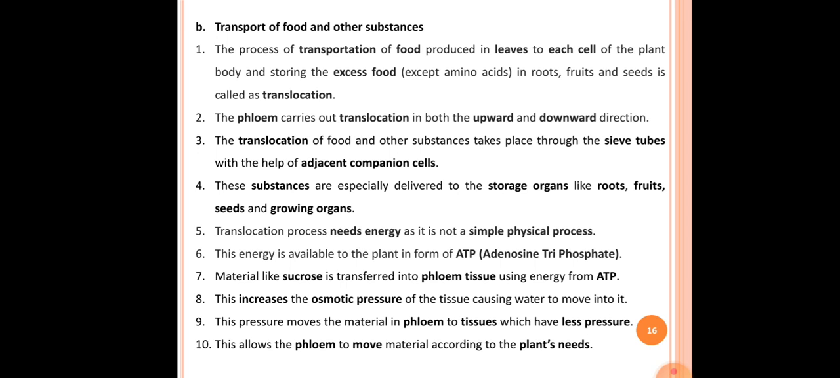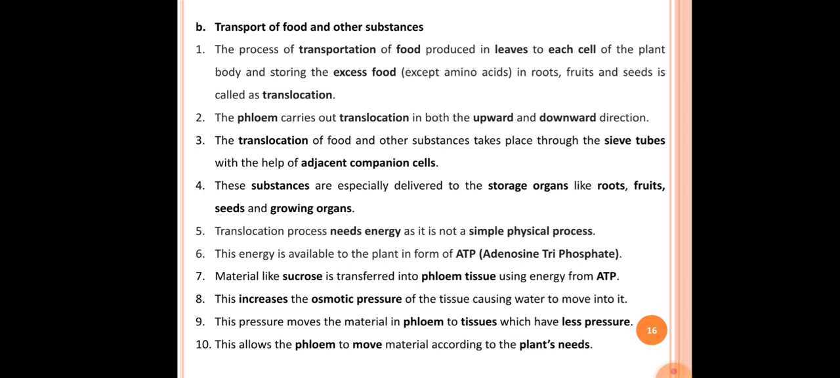So we can say in short that transportation of food from the leaves, that is the site of photosynthesis, to different parts of the body is called translocation. See the definition here. The first point: the process of transportation of food produced in leaves to each cell of the plant body and storing the excess food, that is except amino acid, in roots, fruits and seeds is called translocation.